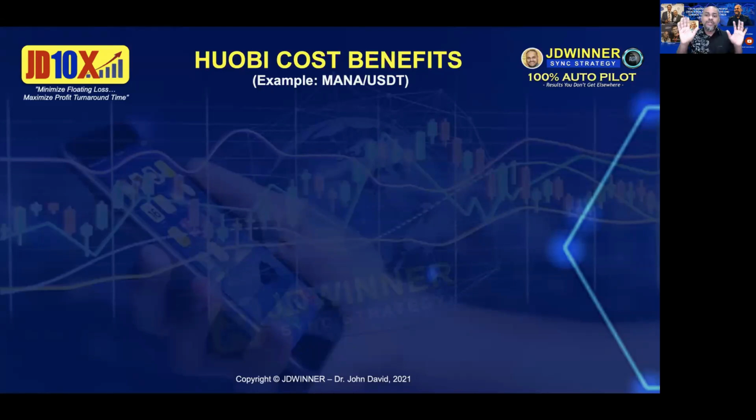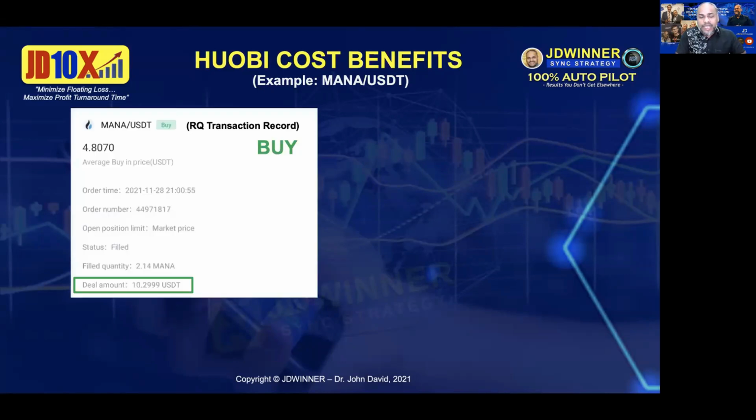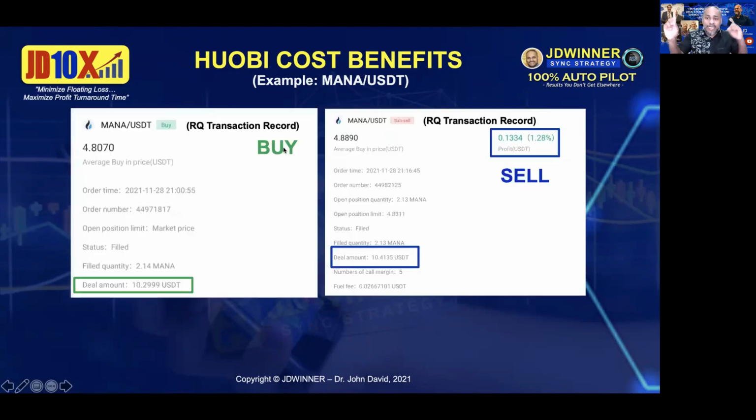Now let's move on to Huobi. I'm going to use MANA USDT as our example today. Same thing, even if you look at Huobi, go back to your bot first. In the bot, I have a buy. I need to have one cycle. Remember, buy and sell, one cycle, if I want to do this study. For the MANA, you can see the deal amount is $10, and then we have the sell amount, which is 10.4. Can you see that? As I mentioned to you, the bot will never buy exactly $10. This is what we call slippage. The bot will buy a little bit more than the $10.